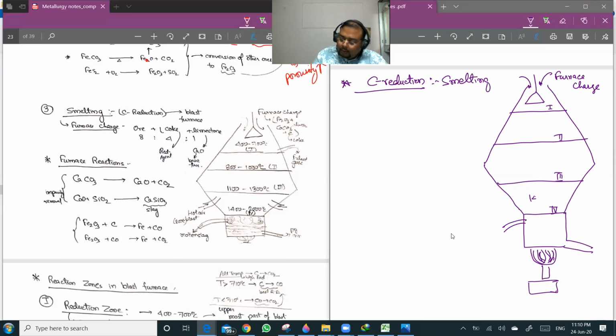This zone is 1400 to 2000 degrees centigrade. This zone is from 1100 to 1300 degrees centigrade. As we go up, the temperature decreases because we are supplying heat from below, so the lowest zone has the highest temperature.